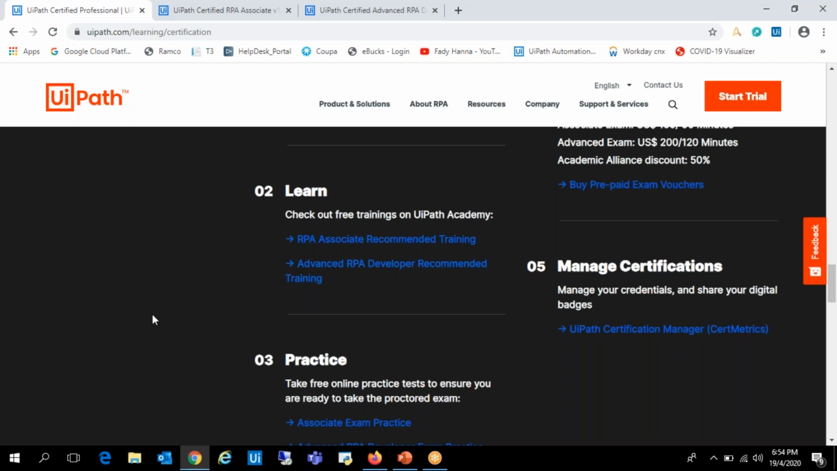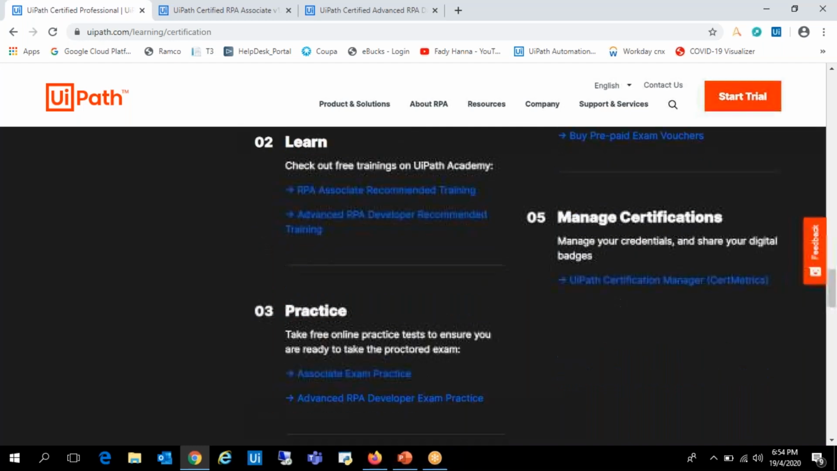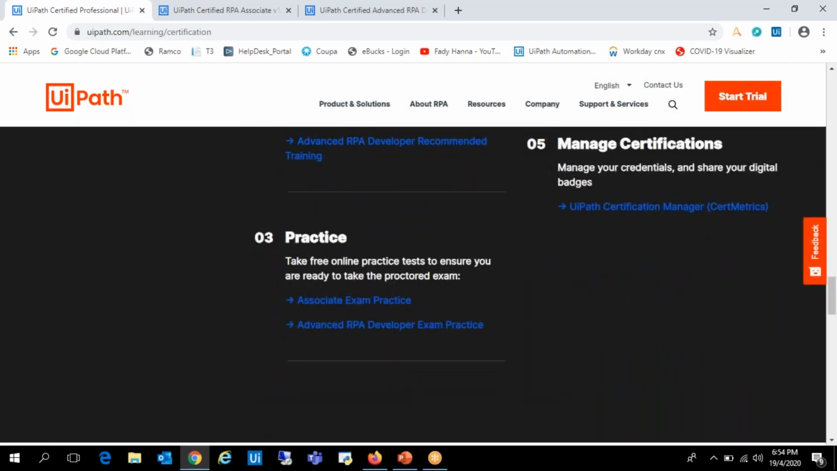Once you are done with the training and once you have real-time experience on the processes and development, you can take a practice test on their website itself. There you have to enroll your details, email ID, first name, last name, and then you can practice these questions. You can see what the standard is and how many marks you can get.